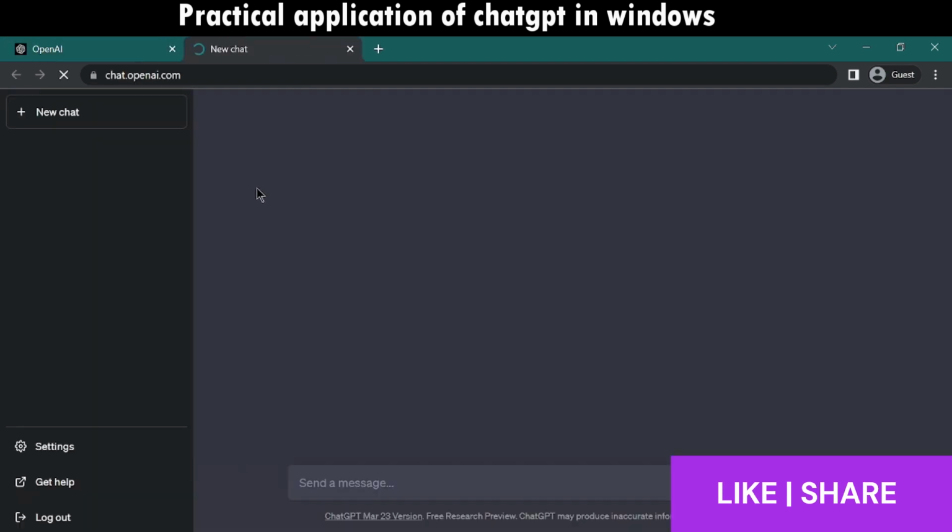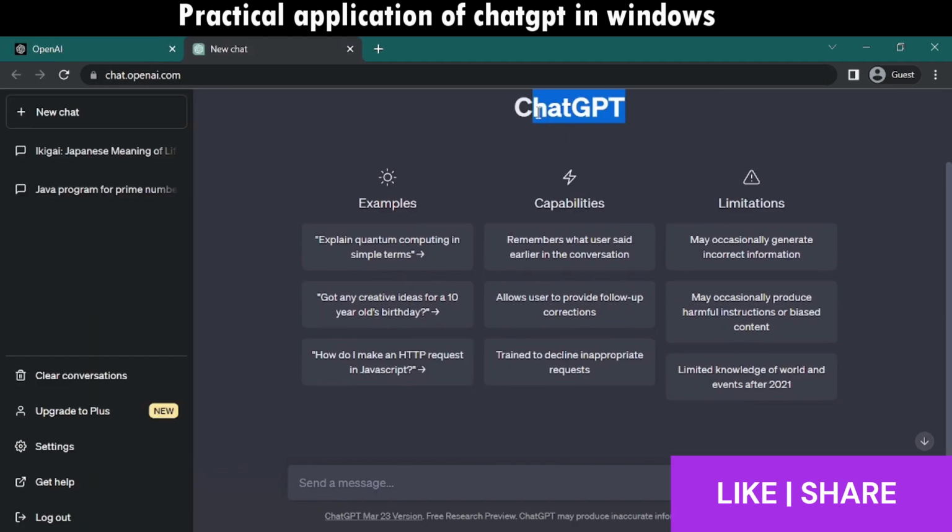Okay, let's try it. So this is how ChatGPT looks, and now we are going to type the prompt to summarize Ikigai. Here you can observe that we are using double quotes to get the specific output.